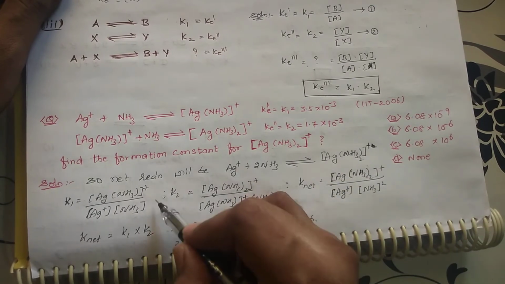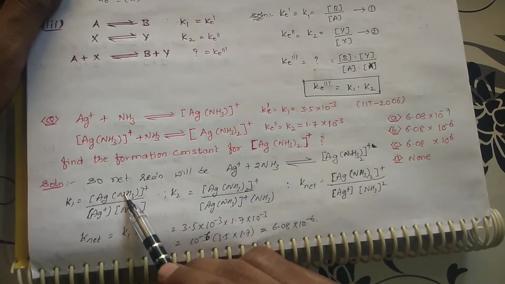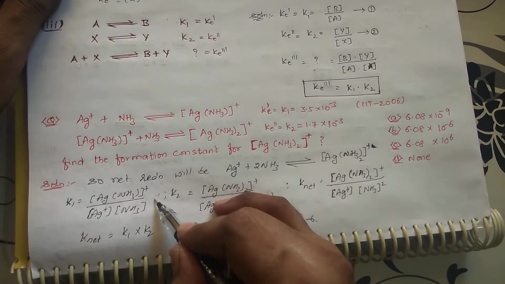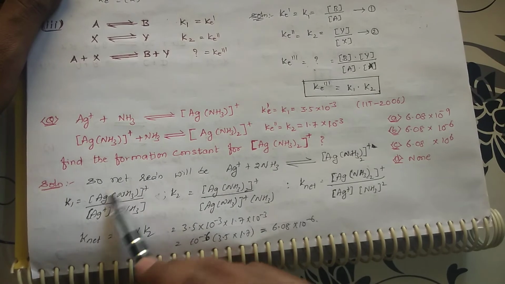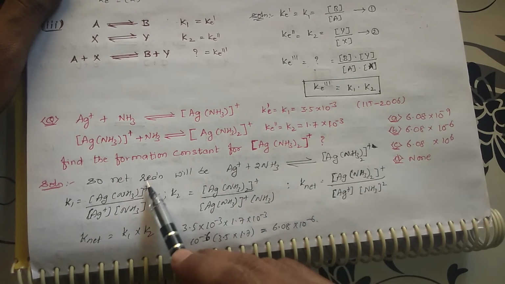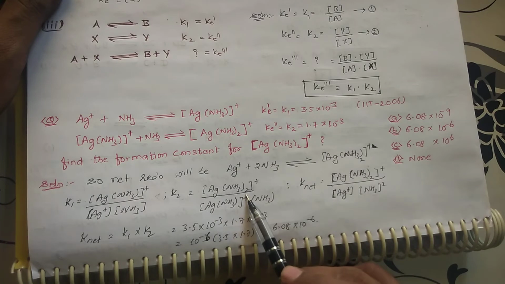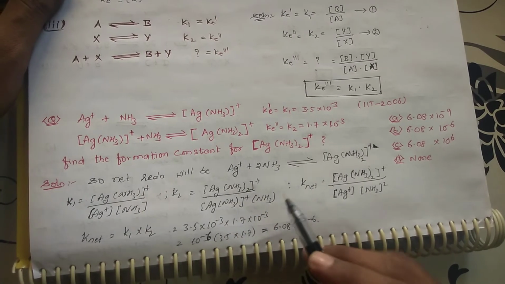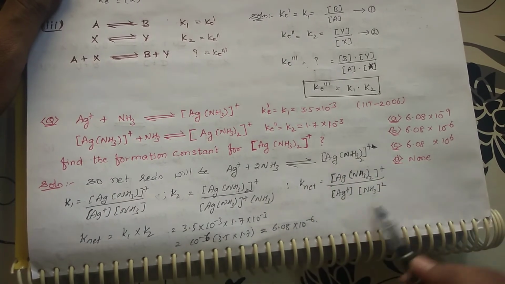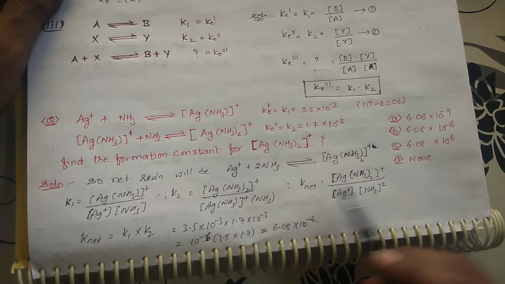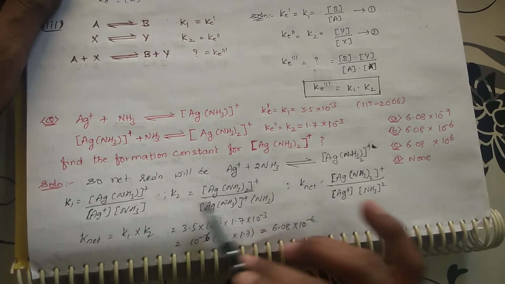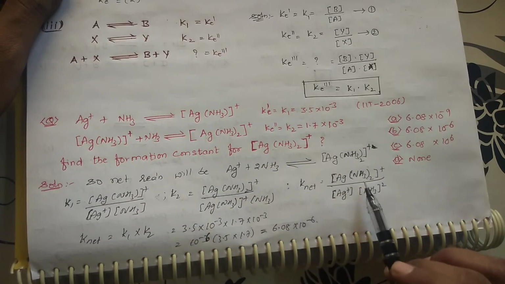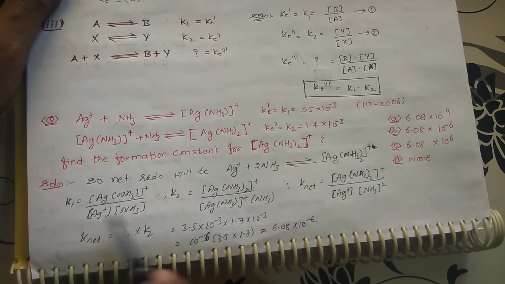So what will you be doing? Suppose you multiply, what happens? This numerator and this denominator will be cancelled. Suppose I am doing K1 into K2. If I do K1 into K2, this numerator is present here, here it is in the denominator. These two will be cancelled. So what will I be getting? Ag(NH3) taken twice, to the power plus, by Ag plus NH3 into NH3, so that it becomes NH3 to the power 2. So that is what we are having here. We are getting this one by multiplying these two. So I am taking the product of K1 and K2.